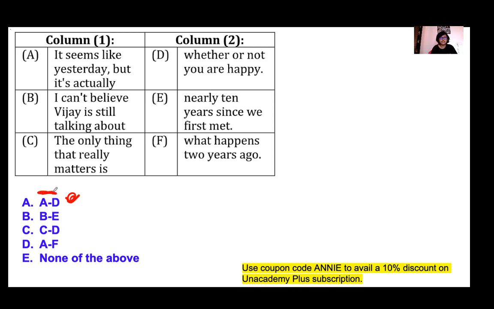At first, let's test option A, D. It seems like yesterday, but it is actually whether or not you are happy. It seems like yesterday, but it is actually what? Here you must place something which talks about a time, like 5 years ago, 10 years ago. But here you are talking about being happy. So A and D cannot be connected.